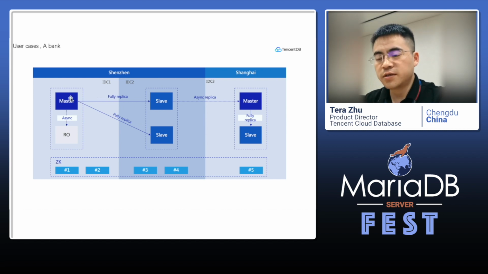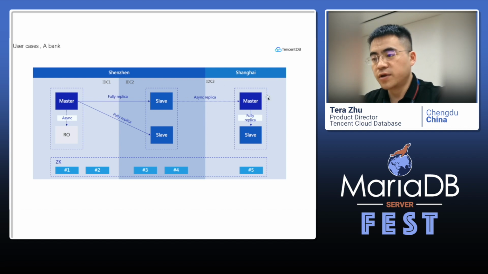This master also has a read-only node, and their clients read data from the read-only node or the master, and the slaves can't read any data. But if some failure happens, they can switch from the master to the slave.